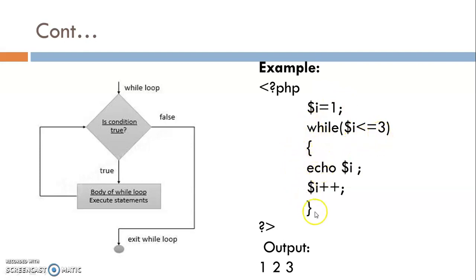Now again check the condition 4 less than equal to 3, means condition becomes false. So it terminates from the while loop. So automatically control transfers to the close curly bracket. So our program will print the output 1, 2, 3.